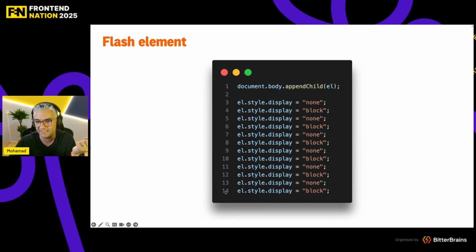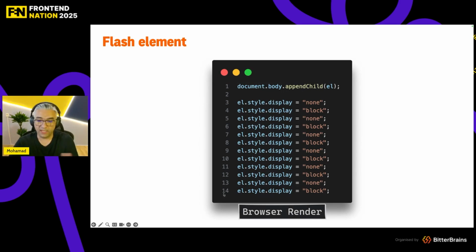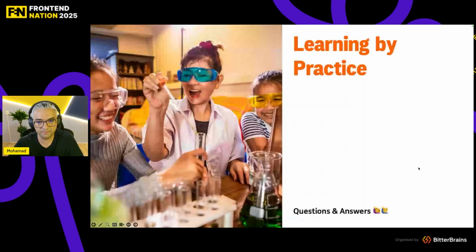So it means that as soon as I set the element style display to block, as soon as I pass this line, I'm just going to make the element visible. So there is no none set for this property. I just wasted my time on this one. So as soon as I pass line 14, browser render happens and my element would be visible, no flashing.